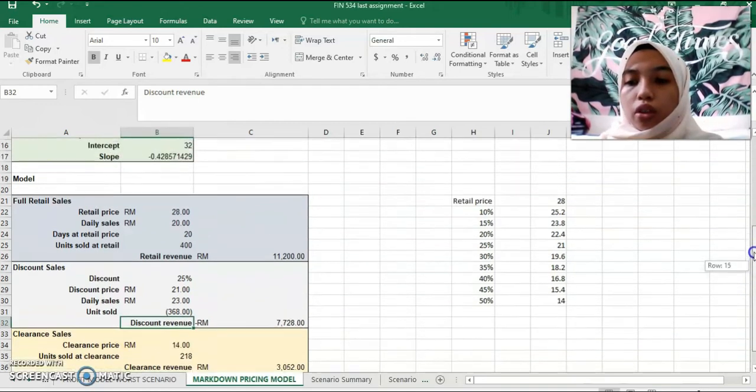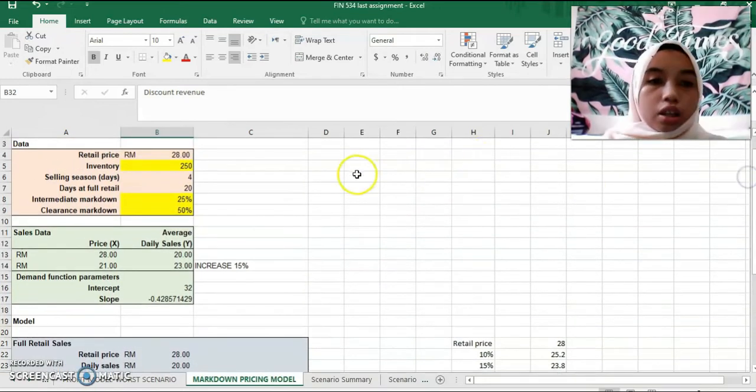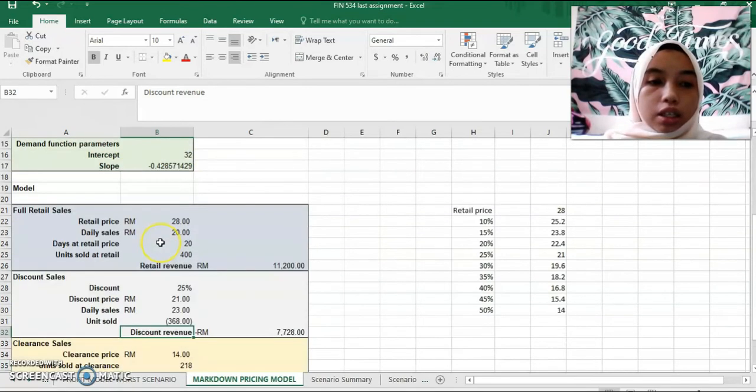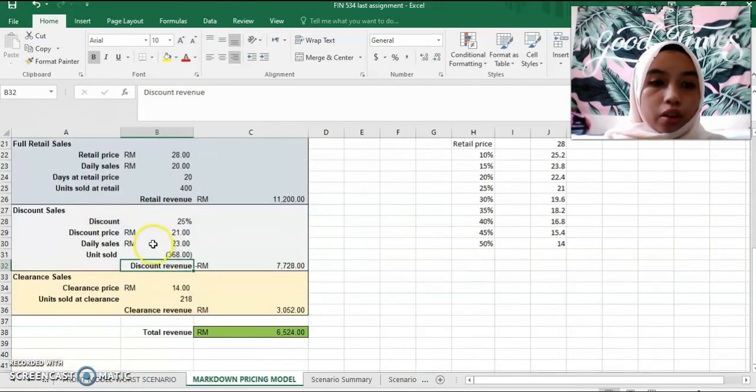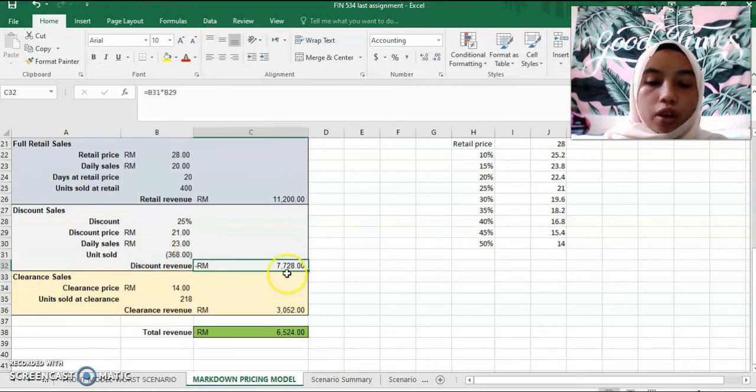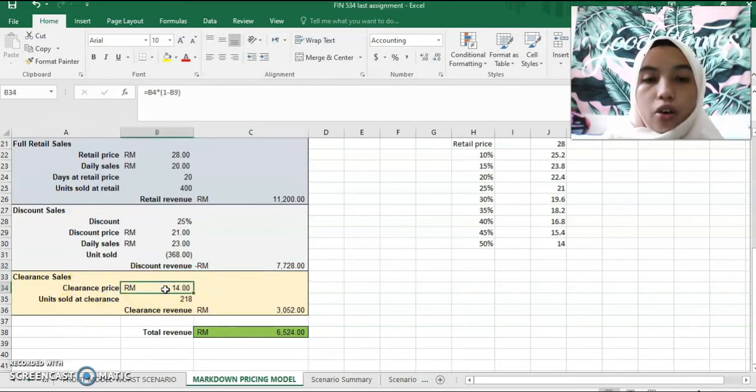The inventory is at 250 units, and the volume of daily sale is at 23 units. So it shows that the discount revenue is lower, at negative 7,728 ringgit. Next is clearance sales. The clearance price is after the discount of 50%.